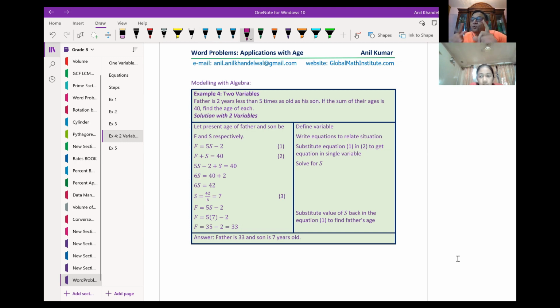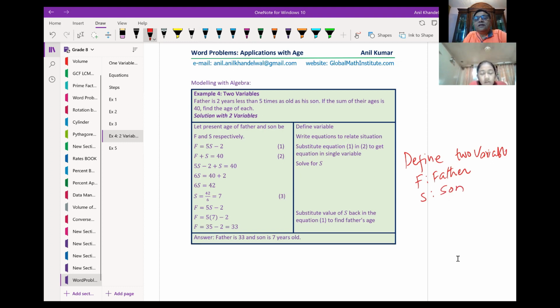So now we have two people, father and son, correct? Now, it is very difficult to write this equation in one variable. So what I will say, let father be f, son be s. I have defined two variables. Do you understand? So define two variables. We are saying father and son. Is it okay?